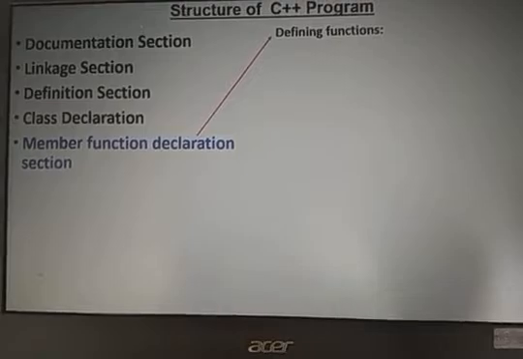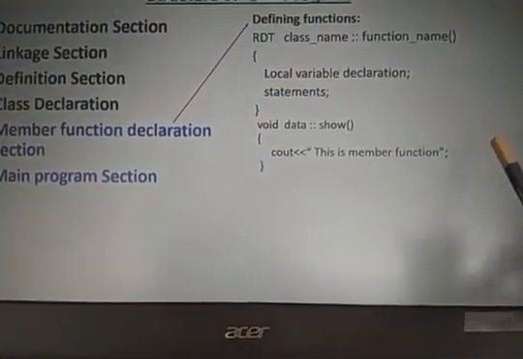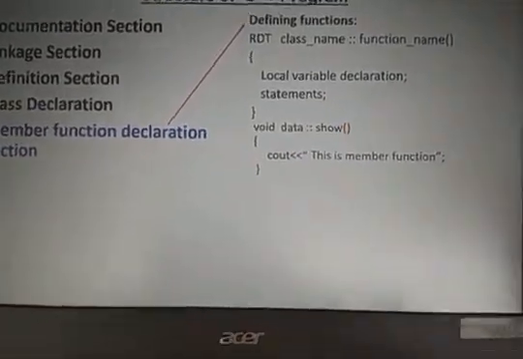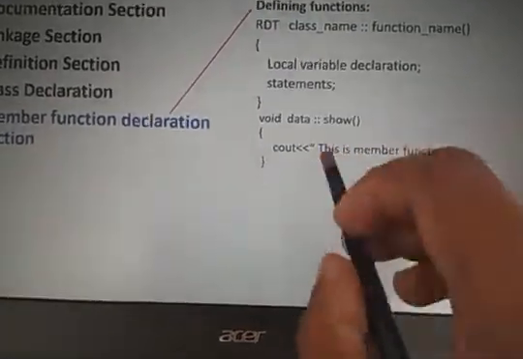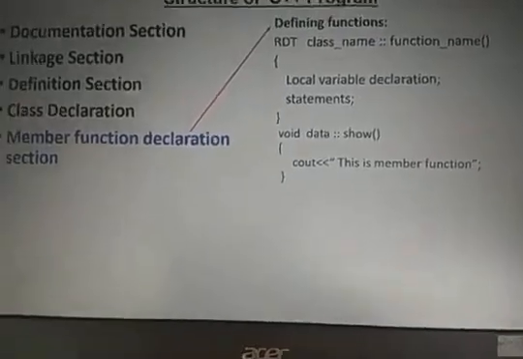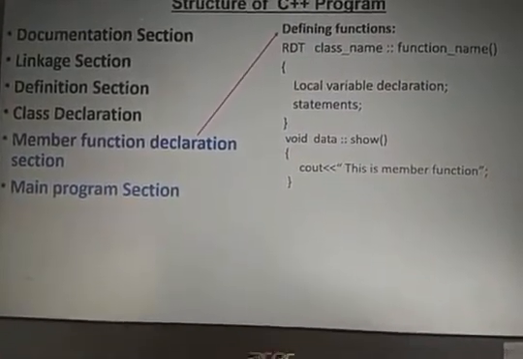Right, in the member function definition section, we have return data type, class name, function name and so on. Example, void show. Right, this is the member function. In the previous one, I declared in the class public section show. Now I am writing this. Right, this is the member function definition. The next one is the last one, the main program section.